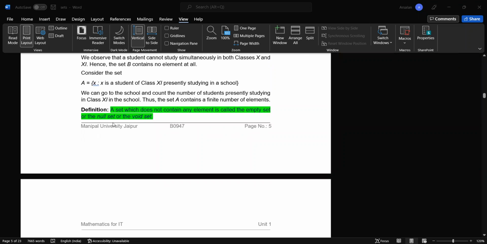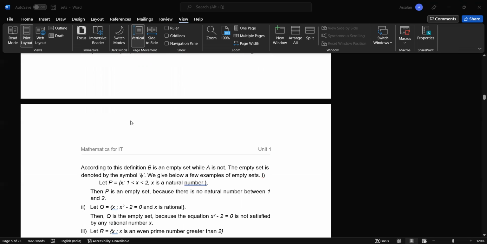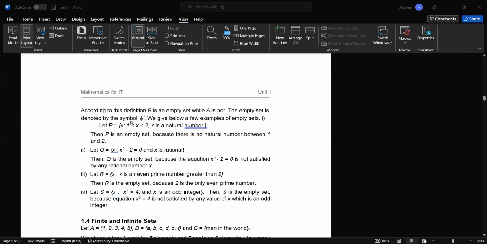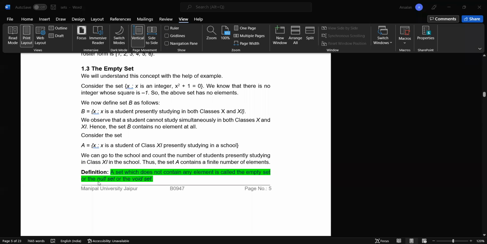Now, a set which does not contain any element is called the empty set. What is the empty set? The set which does not contain any element, which means that particular set cannot hold any kind of element. According to the definition, B is an empty set while A is not. We will understand this concept with the help of an example.